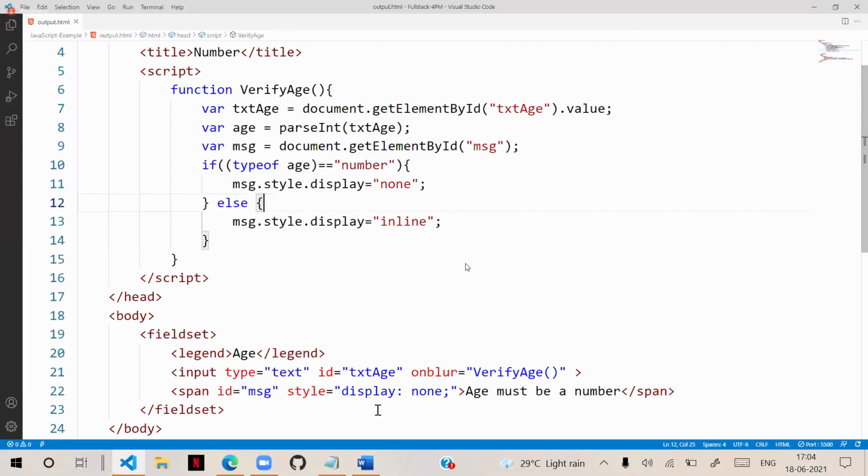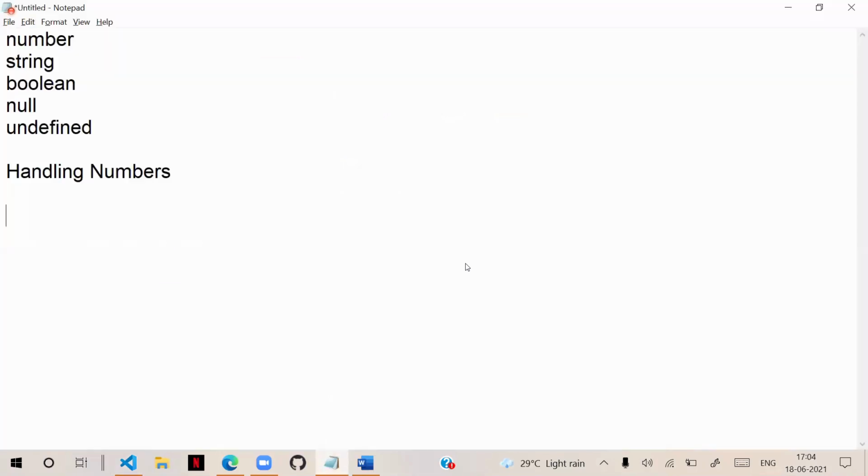So finally, which value is the typeof operator returning? Not typeof operator, parseInt. ParseInt is converting your value. After converting your value, if it is a number, it returns it.